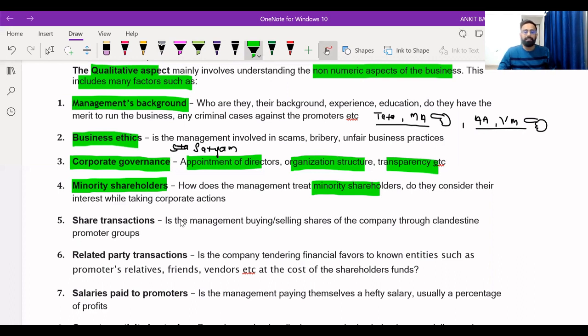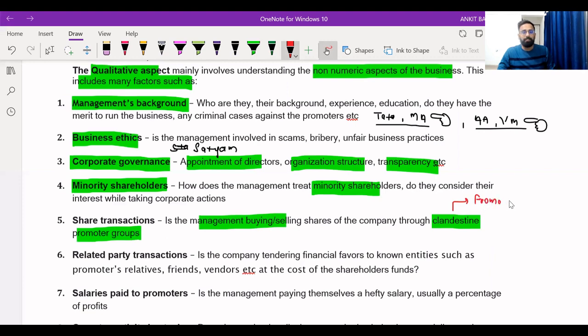If I talk about share transactions, if you read this line, is the management buying and selling shares of the company through a clandestine promoter group? What is the meaning of clandestine promoter group? Generally, it means promoters perform transactions in such a manner where there is a lack of transparency. Why are promoters not transparent? Why are they performing such kind of transactions? Because they don't want to show their transactions to the public or to the government. Otherwise, they will be in trouble.